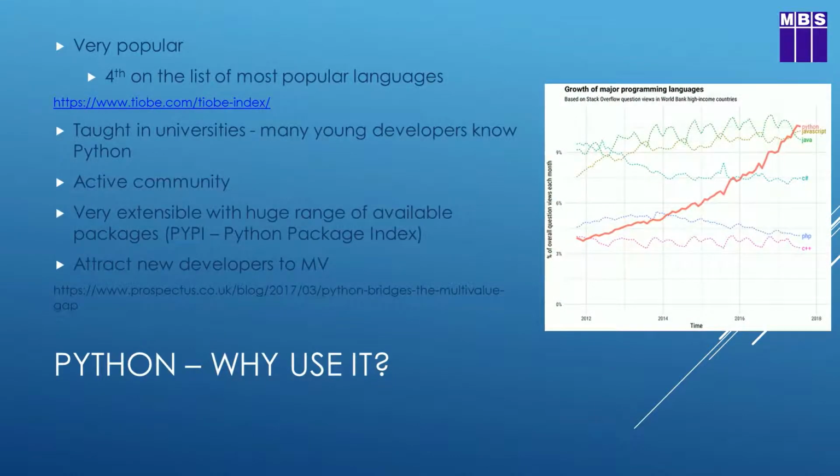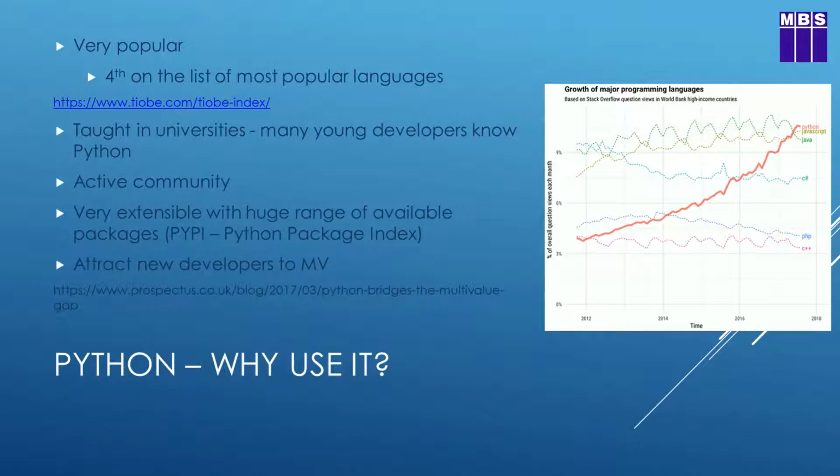Python's very popular. It's currently 4th on the list of most popular languages according to the TIOBE index. TIOBE.com aggregates searches on programming languages from the major search engines around the world and compiles from those aggregations an index indicating which are the most popular programming languages in use. The index is updated every month, and as of November 2017, Python appears as number 4 on the list.